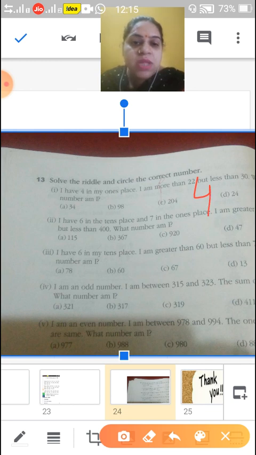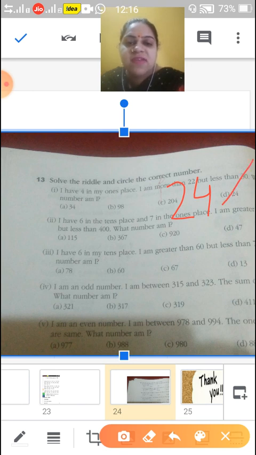I am more than 22 but less than 30. So more than 22, if we add 2 here, that will become 24. So our guess is this.